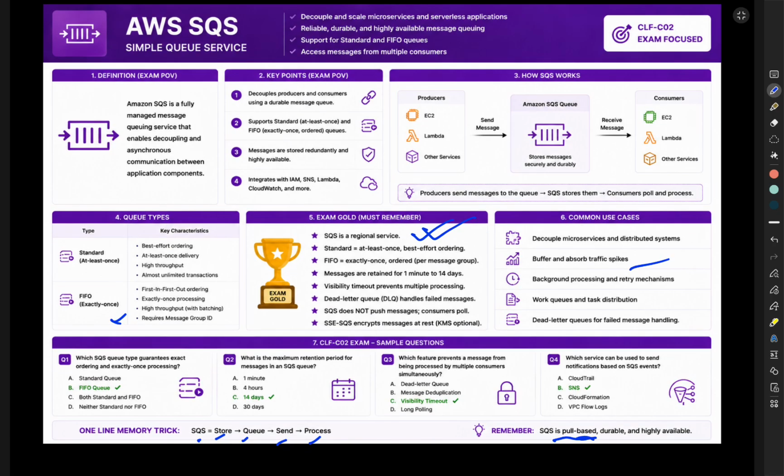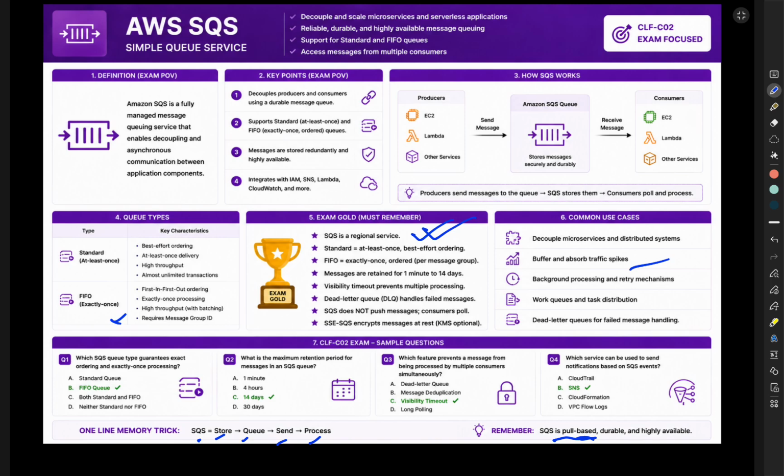Amazon SQS stands for Simple Queue Service. The definition says it is a fully managed message queuing service that enables decoupling and asynchronous communication between application components. That sounds complicated, so let's simplify it. Imagine a restaurant. A customer is placing an order. The kitchen cannot immediately prepare every order at the same time, so the orders are placed in a queue. The kitchen processes them one by one. SQS works exactly like that.